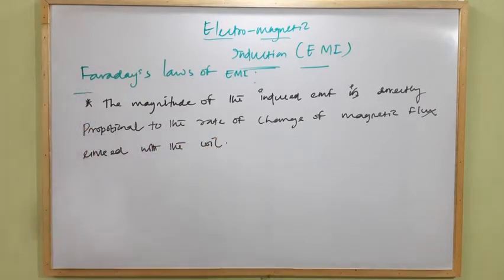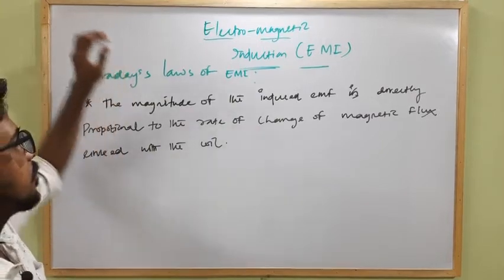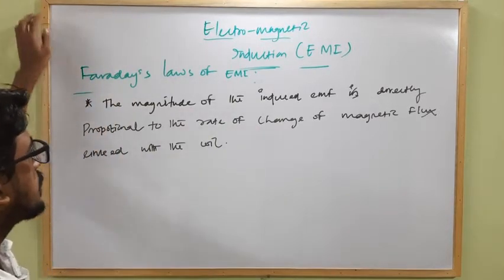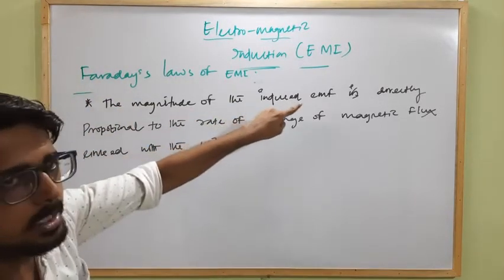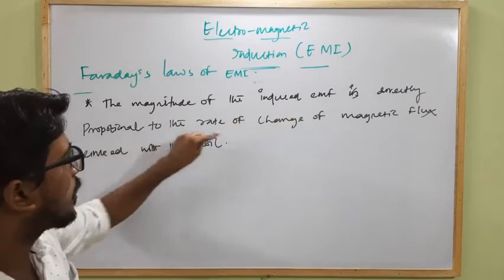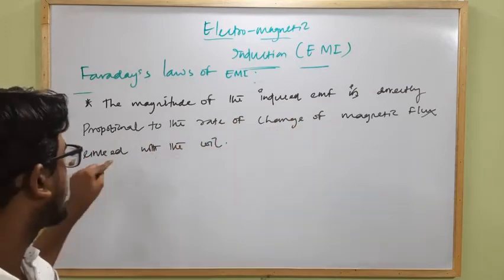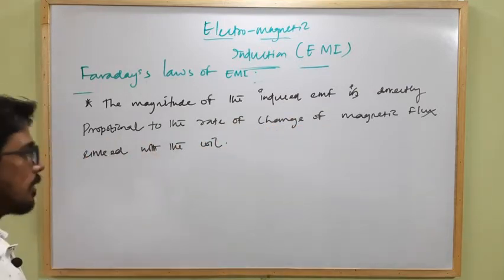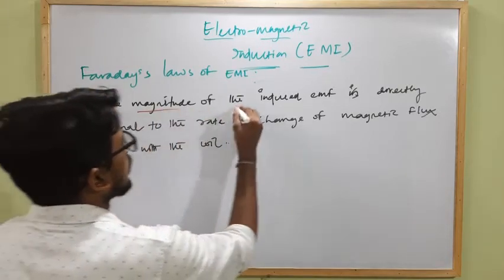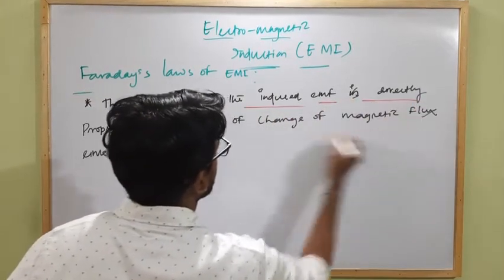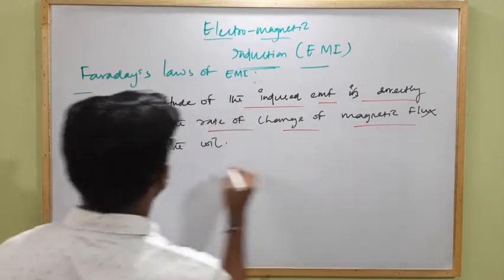Okay, so the second law of Faraday's laws of electromagnetic induction states what? The magnitude of the induced EMF is directly proportional to the rate of change of magnetic flux linked with the coil.